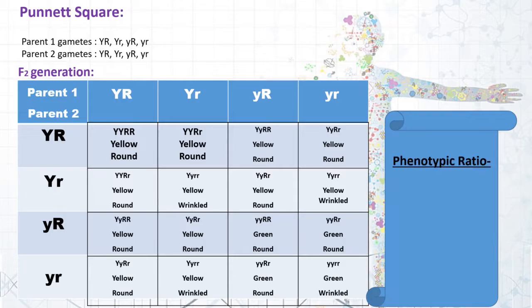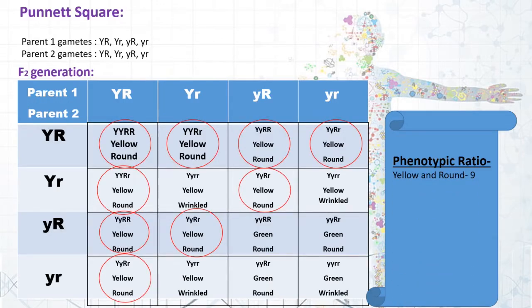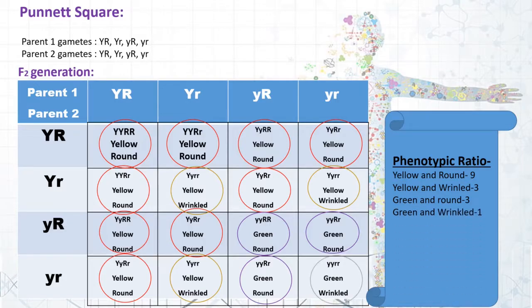Now, the next thing that we have to learn here is the phenotypic ratio. We know that phenotype is the physical expression of some character. So now we can see here that physically 9 plants, or we can say 9 offsprings that we are going to get, are going to be yellow and round, 3 are going to be yellow and wrinkled, 3 green and round, and 1 with green and wrinkled seed. So these are all the possibilities that we can have if we talk about phenotype.